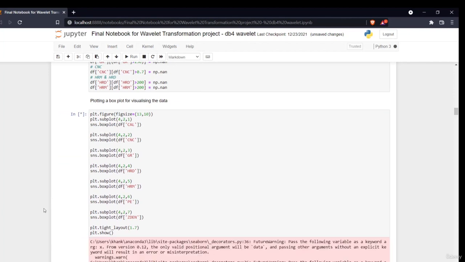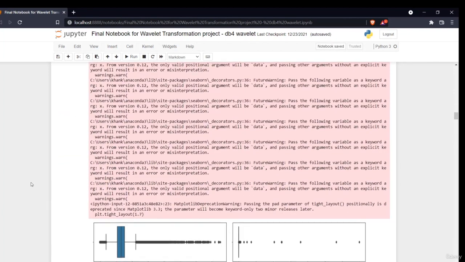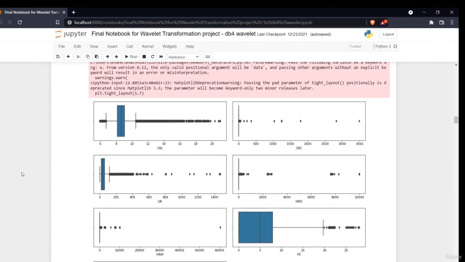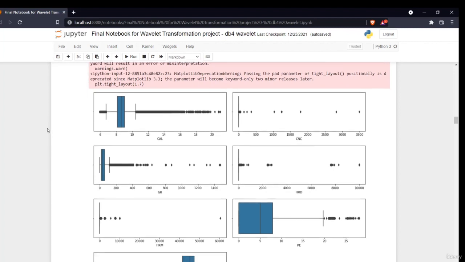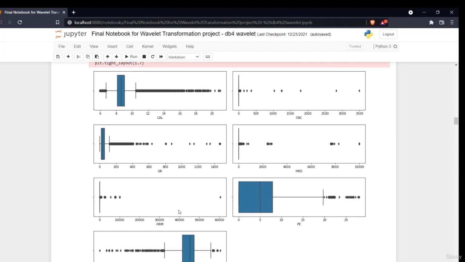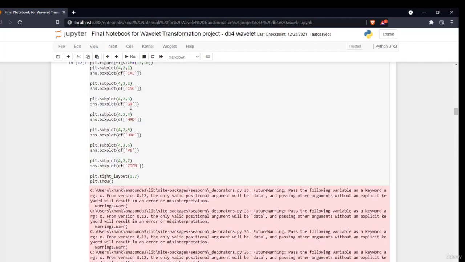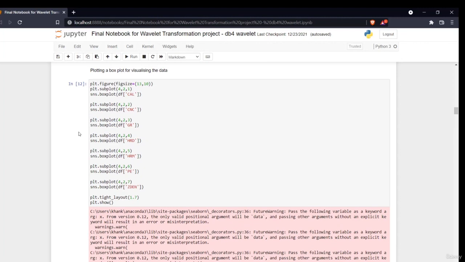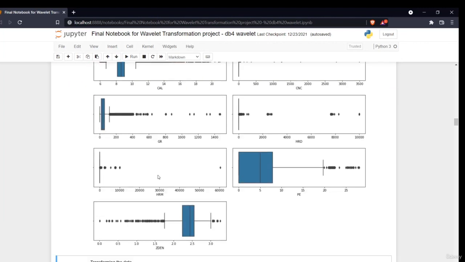Now we'll first create a box plot to see what the outliers are. I hope you are familiar with the box plot. What a box plot does is it basically plots all your data in a statistical manner. It will give you the 75th percentile of the data, the median, and the 25th percentile, and the dots which you are seeing are the outliers. So by this process I know what the outliers are for my data. It is a simple command, present inside sns.boxplot, that is the Seaborn library. You just write this and the box plot will be there. I am plotting a box plot.